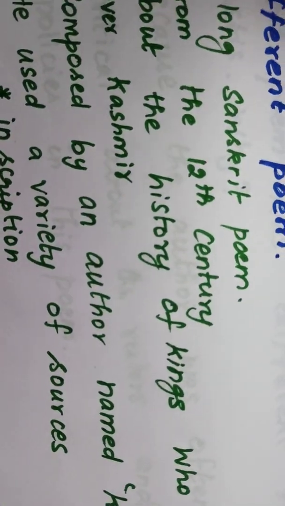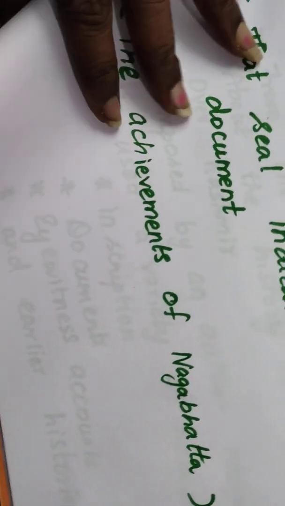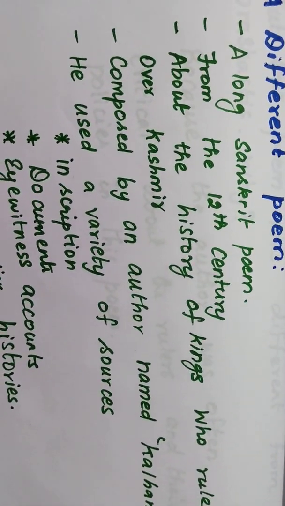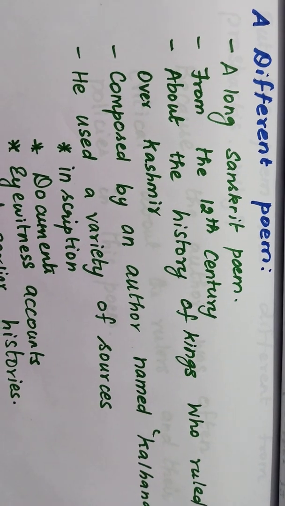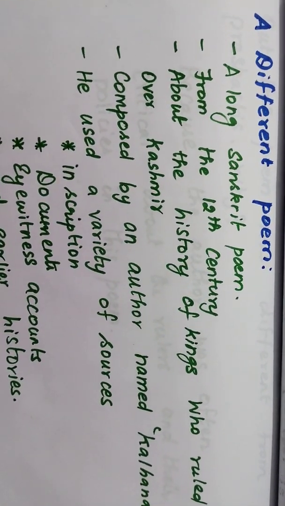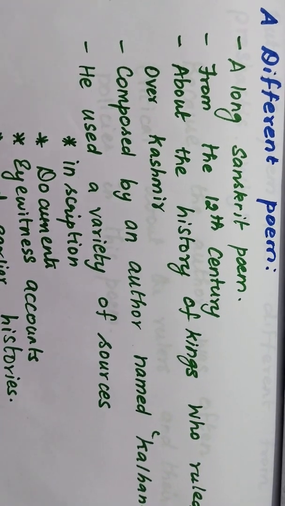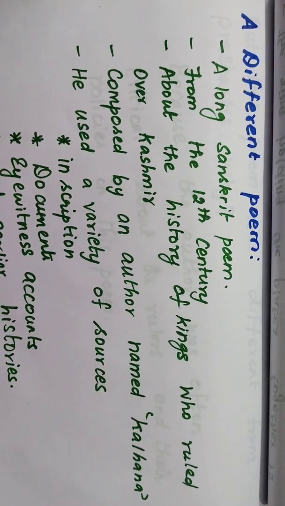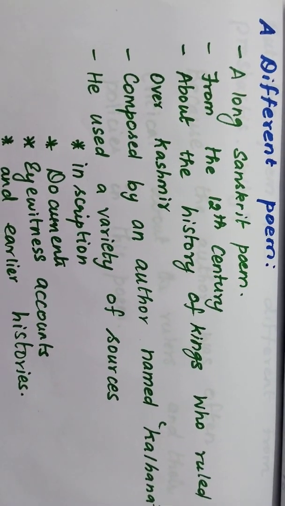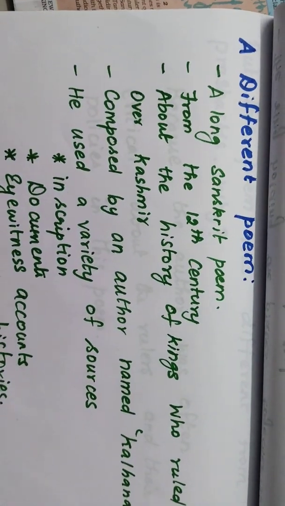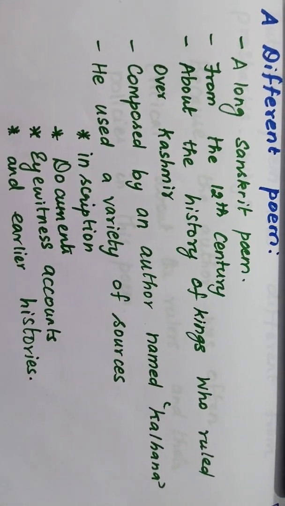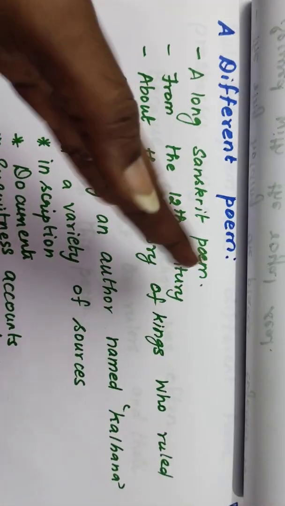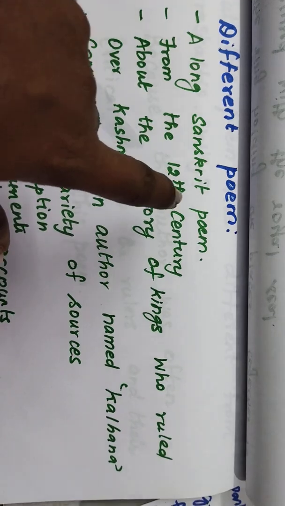Okay, children. Then the next thing is that we are going to see different poems. Up till now, we saw the Prashasti. Prashasti has been written as an inscription on the copper plates, and all the copper plates will be held in a ring, and when it got sealed, then only will it be authentic, isn't it? Then we are going to learn about a different poem which was written in the 12th century. Prashasti was written in the 9th century, and later on they wrote a different poem in the 12th century.